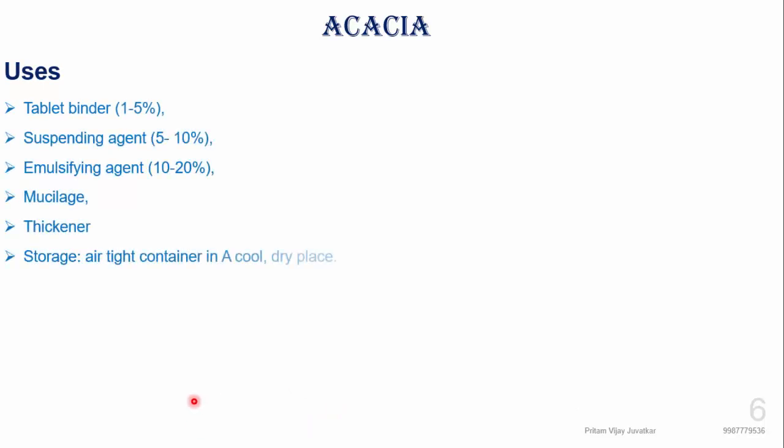Now usage: acacia is used as a binder at a concentration of 1 to 5%, as a suspending agent at 5 to 10%, and as an emulsifying agent at 10 to 20%. It is used as a mucilage thickener, and should be stored in a tightly closed container in a dry place. That is all about acacia.